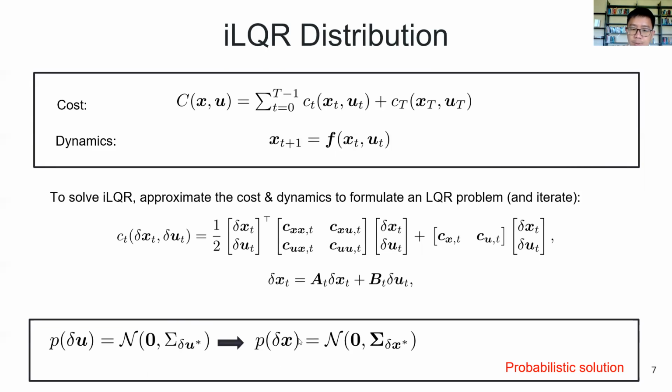Then similarly, we can compute the probability of delta x, which is a linear function of delta u, as a Gaussian distribution. And finally, we can compute the probability of x as another Gaussian distribution, where the mean is the optimal solution of the iterative LQR, while the covariance is equal to the covariance of delta x, which is found from the last LQR problem after convergence.